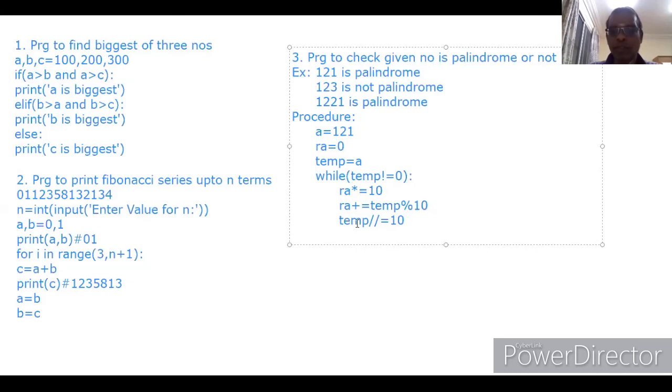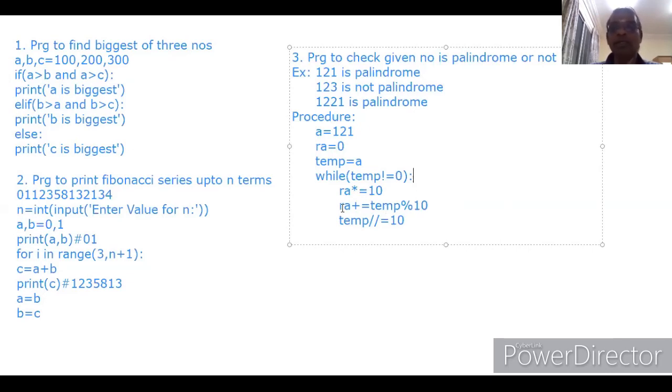Now assume temp is 12. After this statement, temp is 12. It comes here. Temp is not equal to 0, so the condition is still true. ra *= 10. ra contains 1, 1 multiplied by 10 is 10. Now ra contains 10 and temp is 12. 12 modulus 10 gives the remainder. 10 ones are 10, so the remainder will be 2. 2 plus the previous value in ra, which is 10, gives 12. 12 will be assigned to ra.